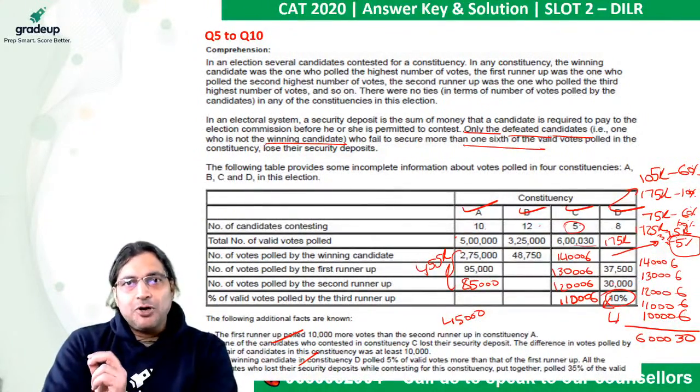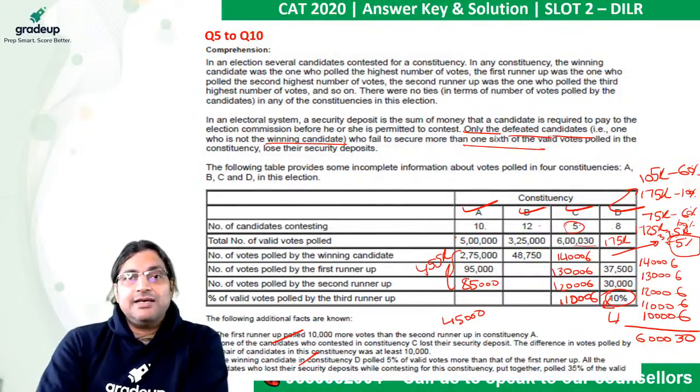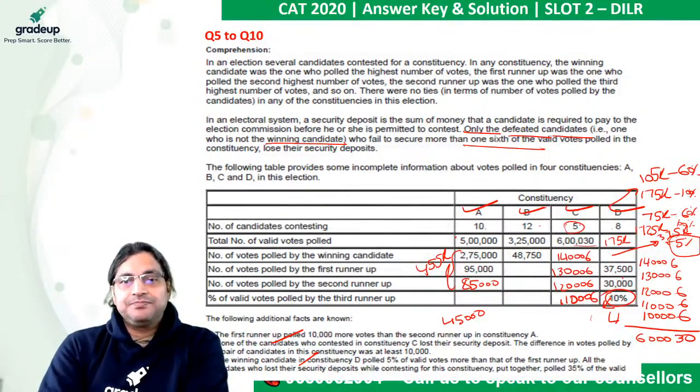So this is impossible, that only two of them wouldn't have lost their security deposit. So the number of such people is 3, but we never needed to check. At least I would not check this to be doubly sure in the examination. The moment I get 175,000 here and I see that this 30,000 is marginally above 1/6 of that, I know that this is the case.